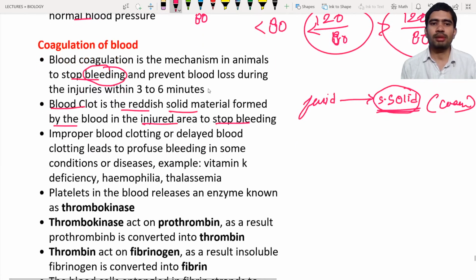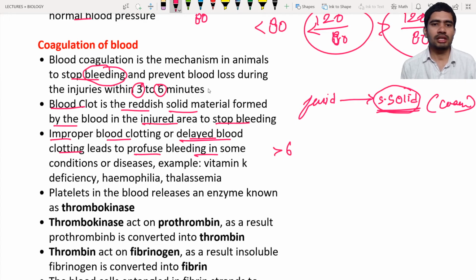Okay, so improper blood clotting. Improper means not normal. Improper blood clotting or delayed blood clotting. Delayed blood clotting means it will take more time. Normally the blood takes around 3 to 6 minutes to stop the bleeding, but in people with delayed blood clotting, they will take more than 6 minutes to clot the blood. So this is an abnormal condition. It leads to profuse bleeding. Profuse means a large amount of blood will be lost from the injured area in these conditions.